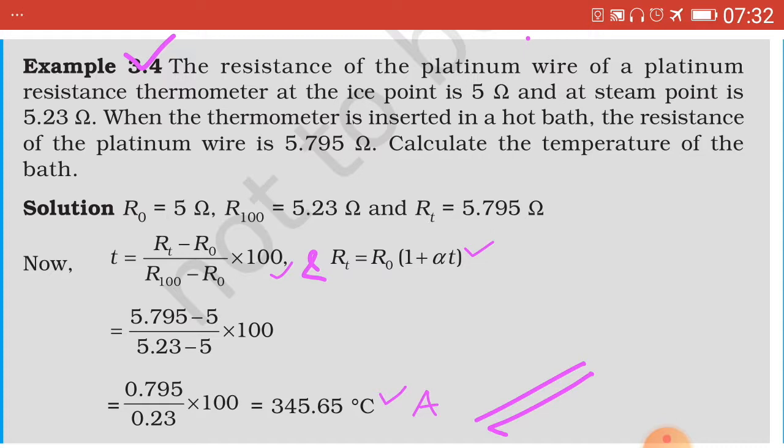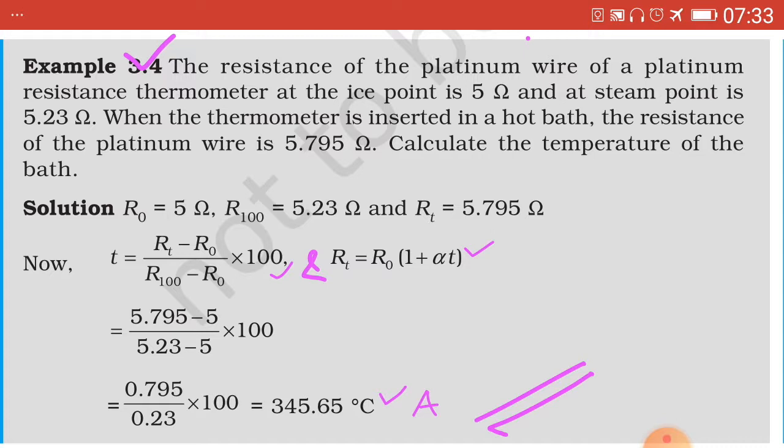So on simplification we get 0.795 upon 0.23. This is the simplification of the above ratio, and this is multiplied by 100.